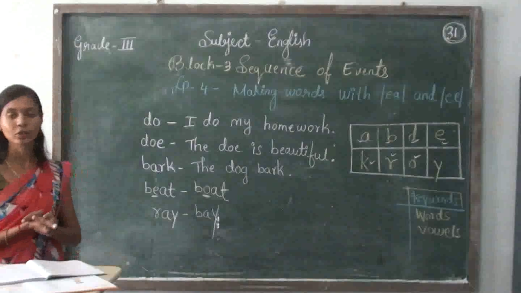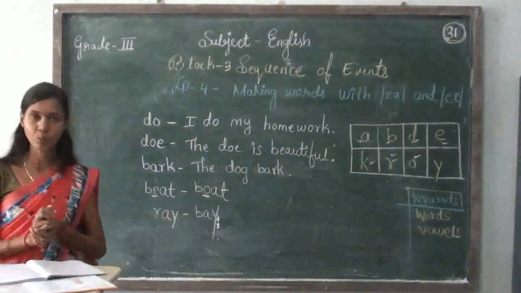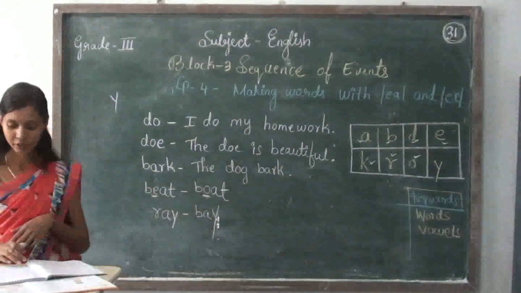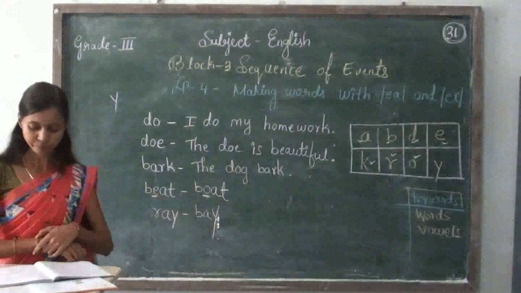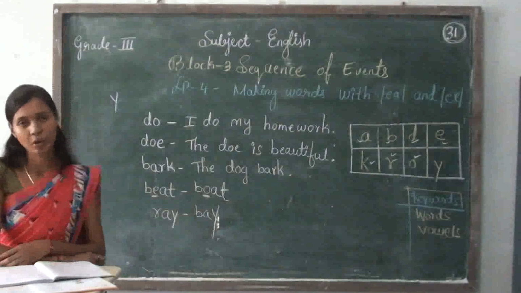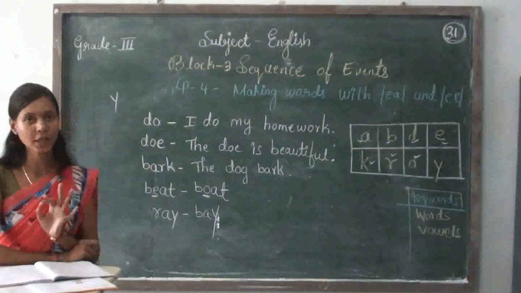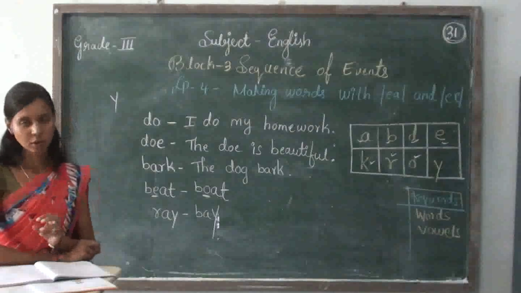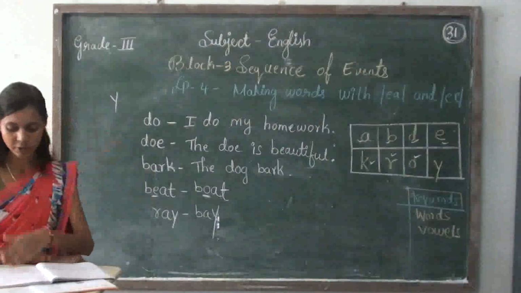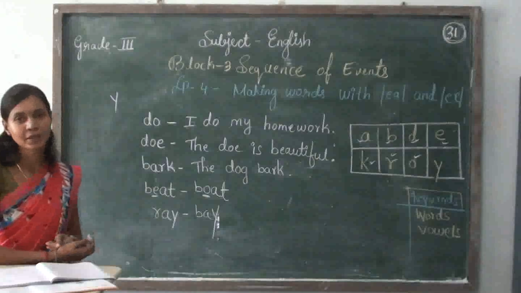Okay students, so now see, students, sometimes the letter Y also makes the sound of a vowel. So already you know the 5 vowels, A, E, I, O, U. So here even the letter Y sometimes is also a part of the vowel sound.